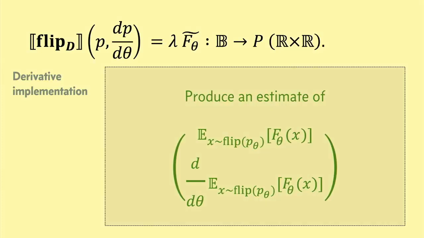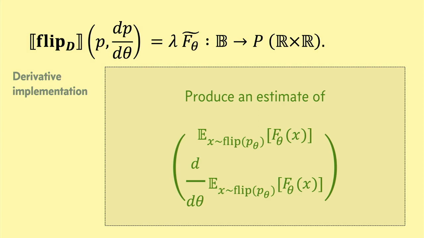But I still haven't showed you how we actually implement, for example, a dual number version of a primitive that satisfies this spec. So if we go back to the problem of defining a derivative for flip, or a dual number version of flip, we have quite a different spec now. Like before, we're still receiving a dual number version of P, the probability of heads, that also tracks its derivative information.